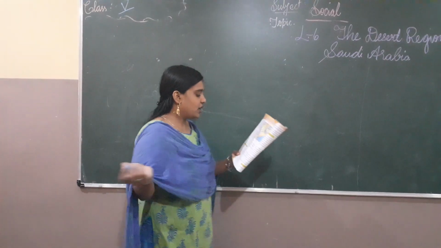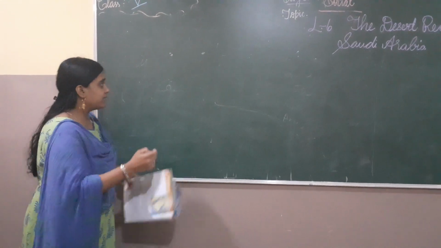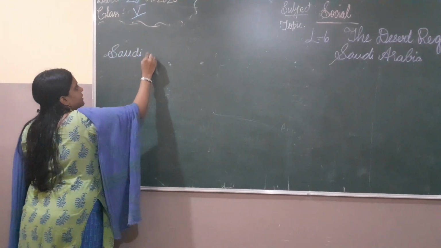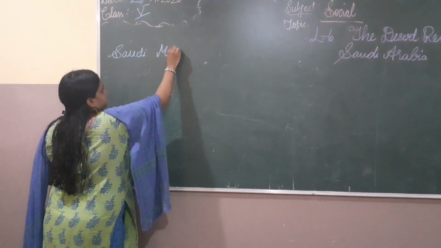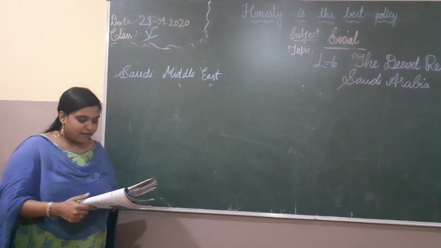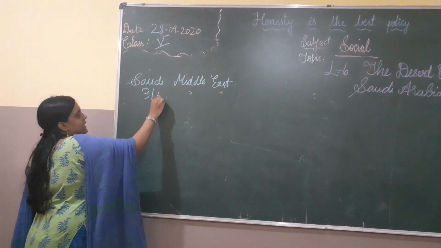Now if we come to location and land, children, Saudi Arabia is a country located in the Middle East. Where is Saudi Arabia located? It is located in the Arabian desert, on 3/4 of the Arabian Peninsula.